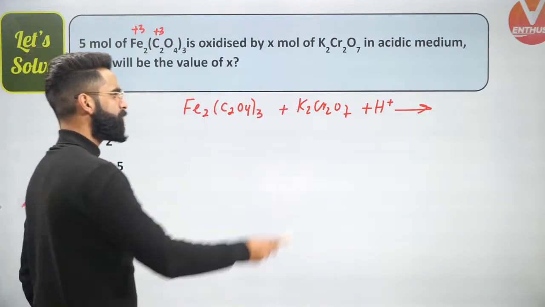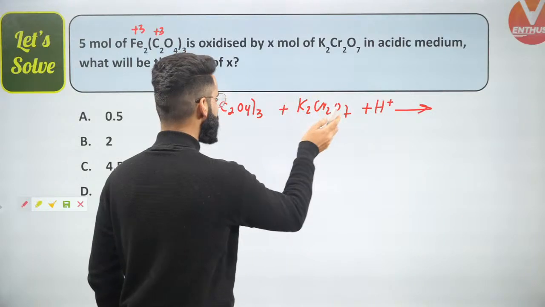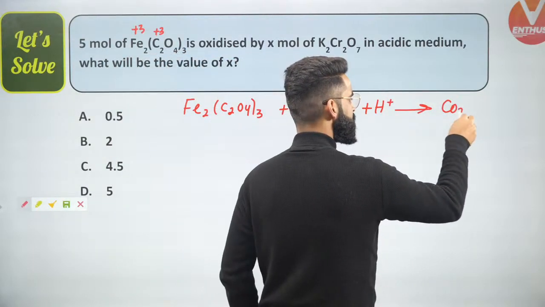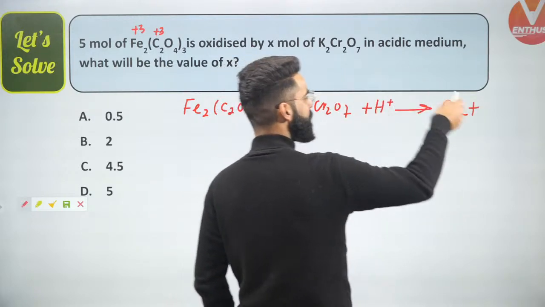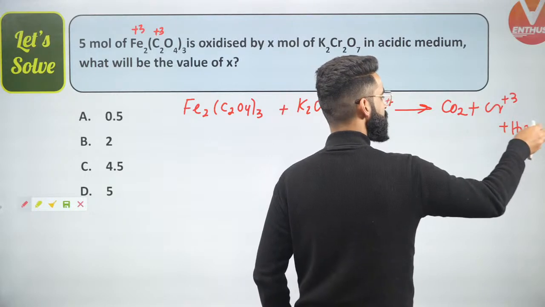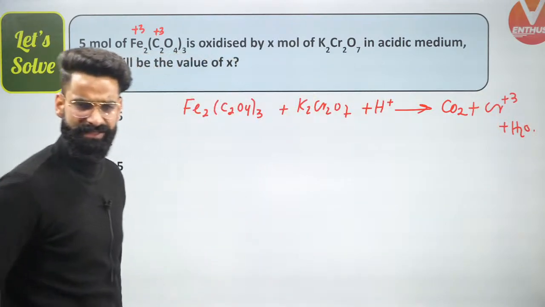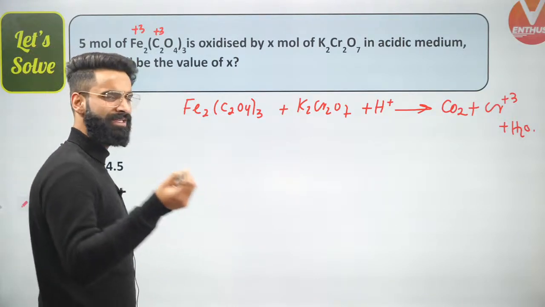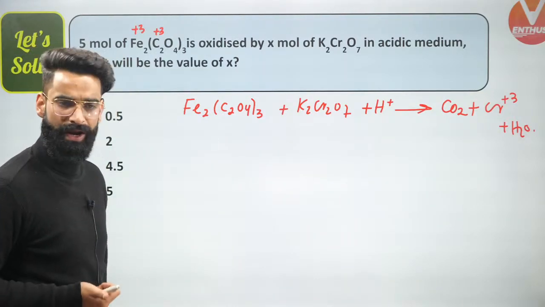People, if you remember, K2Cr2O7 is a strong oxidizing agent. It converts the oxalate ion into carbon dioxide. At the same time, in acidic medium, it gets converted to Cr+3, and with this you'll be writing a few water molecules as well. This will be the reaction right here. Now, guys, I'll be using the equivalent concept.